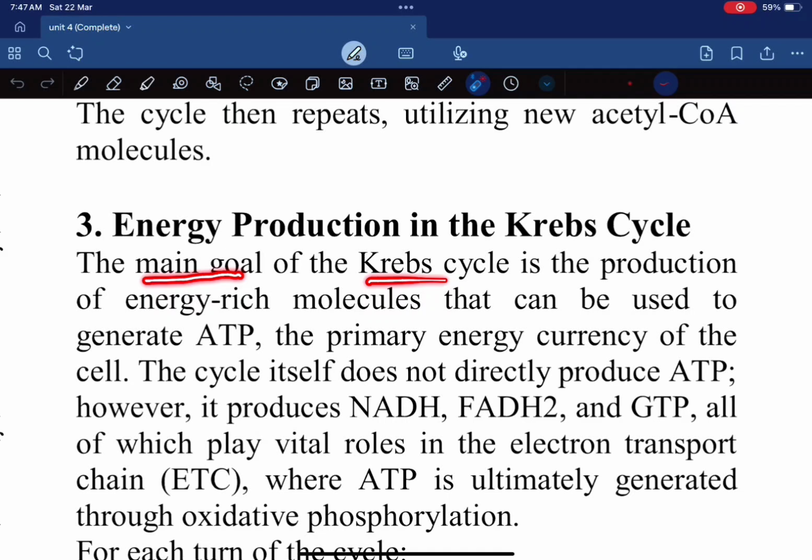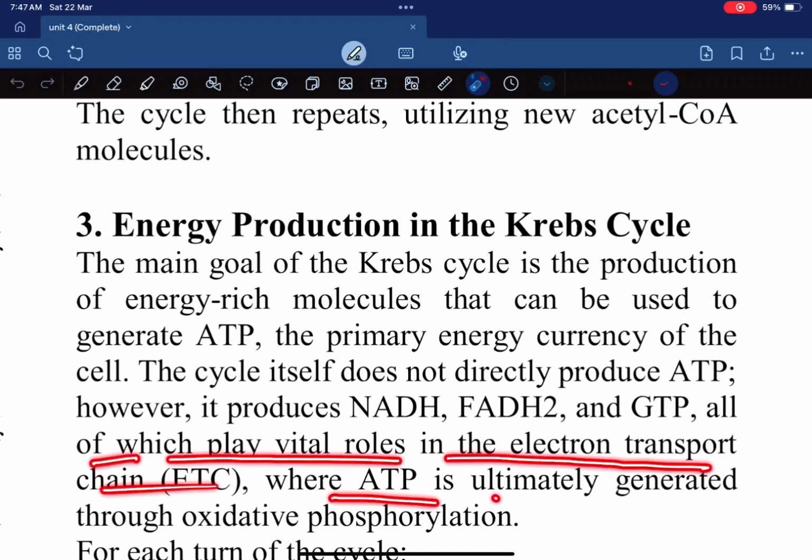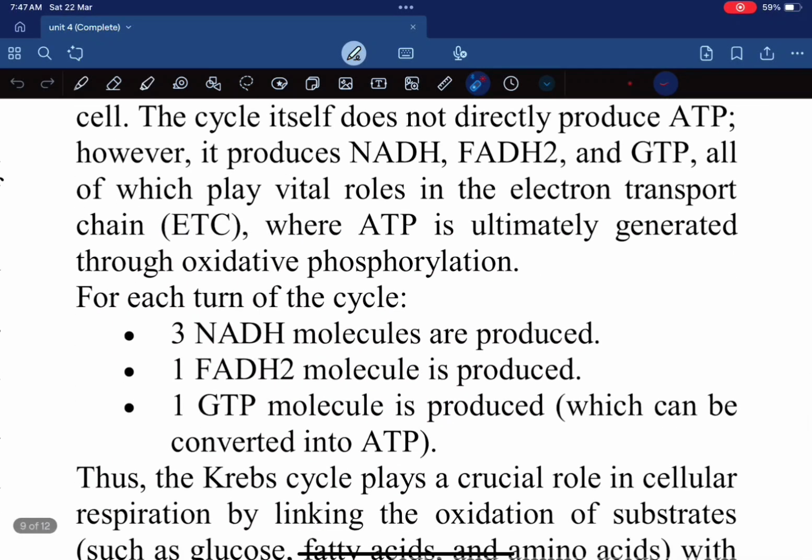The main goal of the Krebs cycle is the production of energy-rich molecules that can be used to generate ATP, the primary energy currency of the cells. The cycle itself does not directly produce ATP. However, it produces NADH, FADH2, and GTP, all of which play a vital role in the electron transport chain, where ATP is ultimately generated through oxidative phosphorylation.